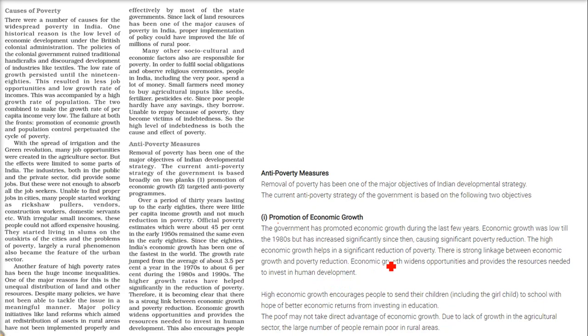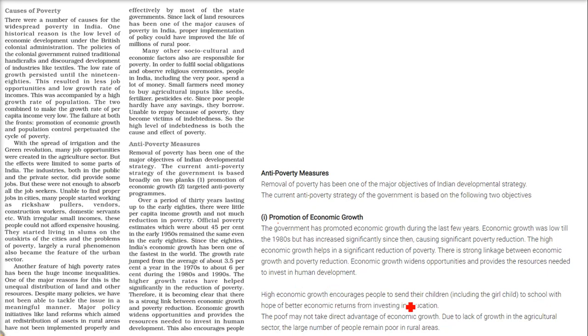High economic growth helps in a significant reduction of poverty. So there is a strong linkage between economic growth and poverty reduction. If the economy grows, poverty will be reduced. Economic growth widens opportunities and provides the resources needed to invest in human development.